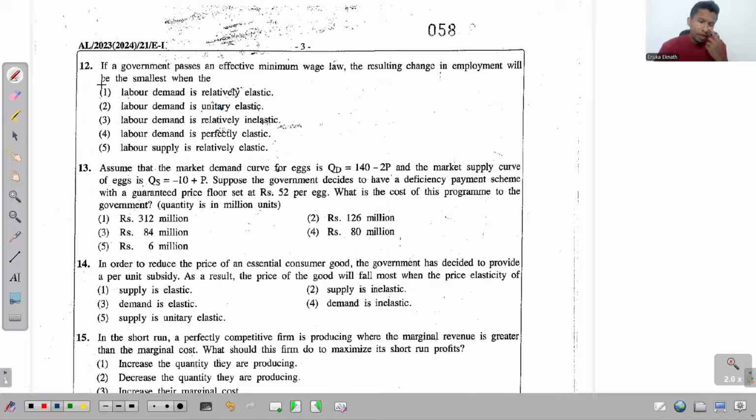So let me do something like this. Let me take two diagrams. In the first diagram, let's say that we have elastic demand. So if the demand is elastic, the demand curve is almost flat, not 100% flat, but almost flat. That means less steepness, more flatness. So let me draw the demand curve this way. And if the supply is also elastic, what should happen? Supply should start from the price axis, right?